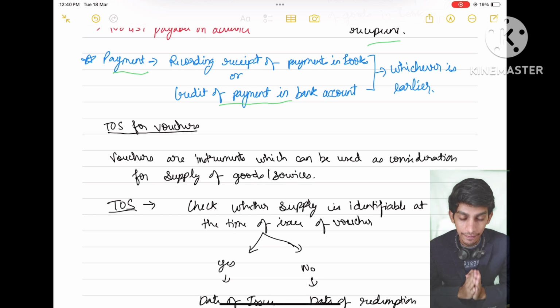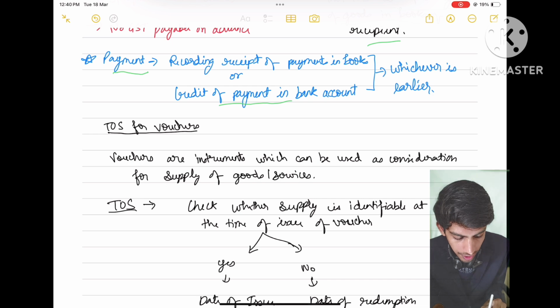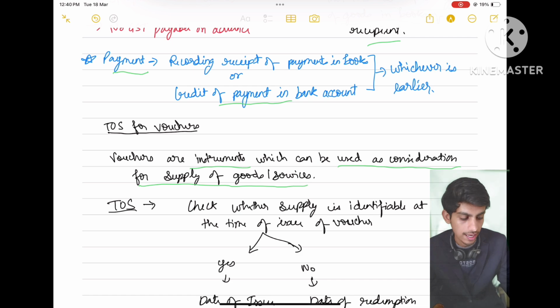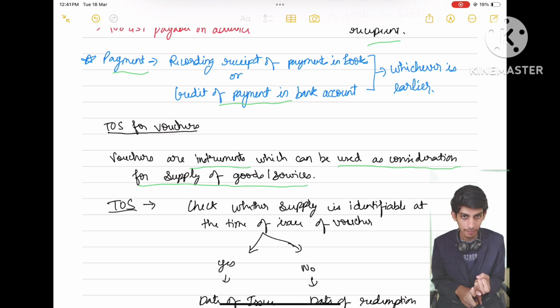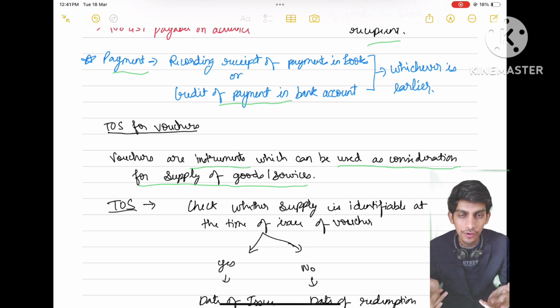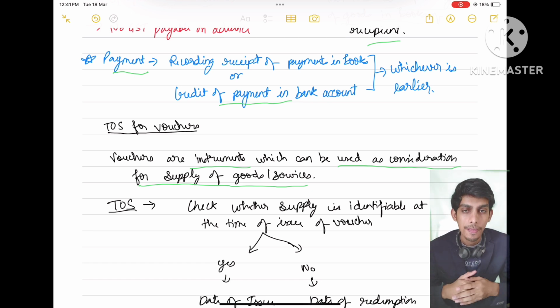In definition terms, vouchers are instruments which can be used as consideration for supply of goods or services in part or in full. So let's say I did shopping of 5,000 from Pantaloons and I had a voucher of 3,000. So I used the 3,000 voucher for making the payment and the rest 2,000 I paid in cash. So vouchers can be used for payment in part or in full. Vouchers are instruments which can be used as consideration for supply of goods or services.